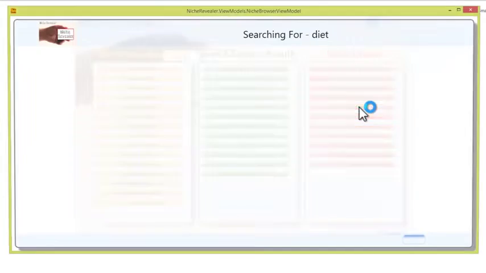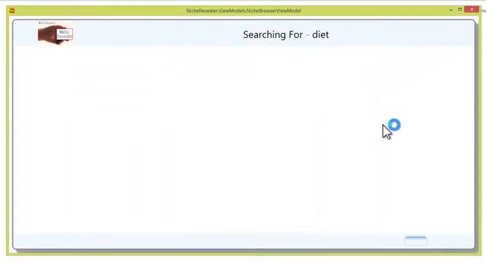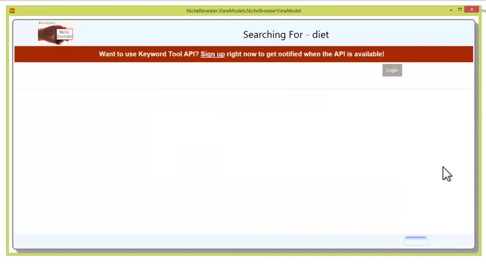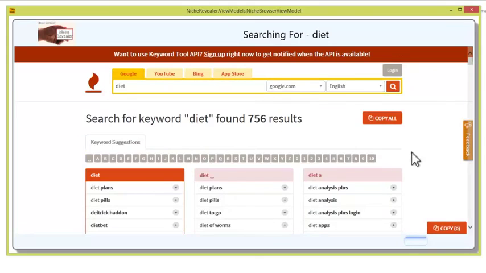There's also the keyword tool, and this one is a suggest keyword tool. And what happens is on the right hand side, I say, because this isn't diet related specifically in these columns, because we've selected the word diet, it'll automatically be on the clipboard for us. So I can simply right click in here and just paste, and the keyword that we're actually working on will be pasted straight in. So it makes it nice and easy to do this. Then I can just click search on that, and it will come down now and give me a whole raft of stuff.